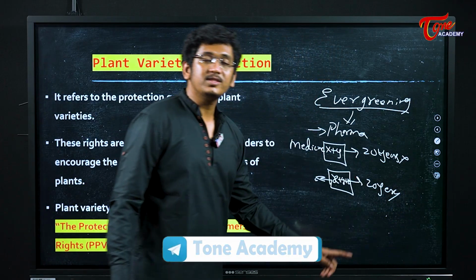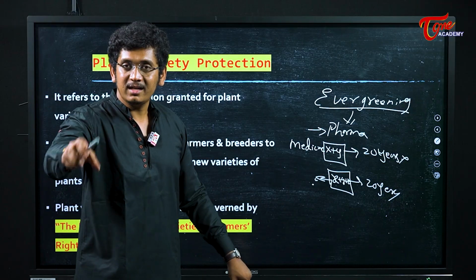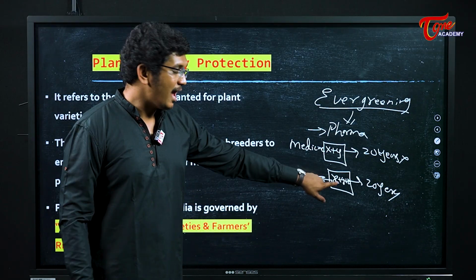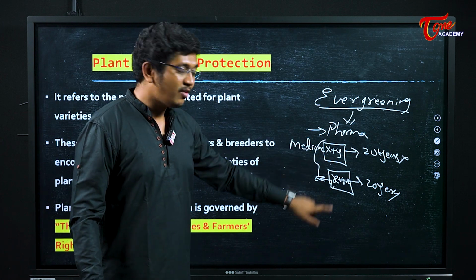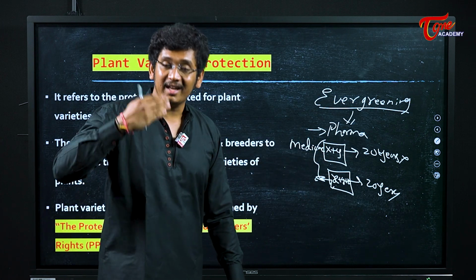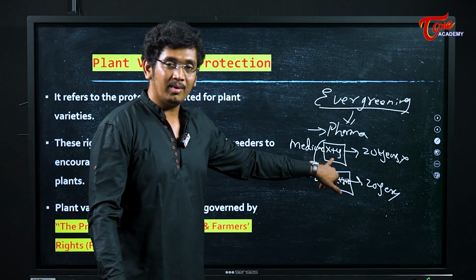Now, this process is very wrong. There is no new innovation. You have just added some new ingredients and are saying that this is new. So, by this process, the pharma industry is evergreening. They are continuously holding the patents of this particular product.